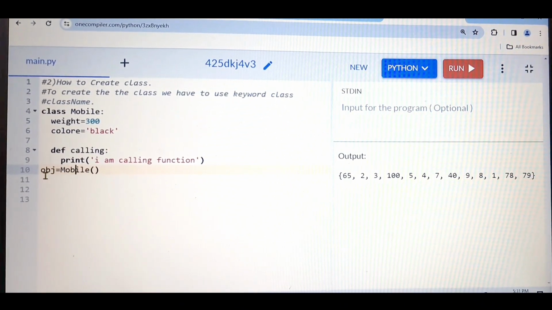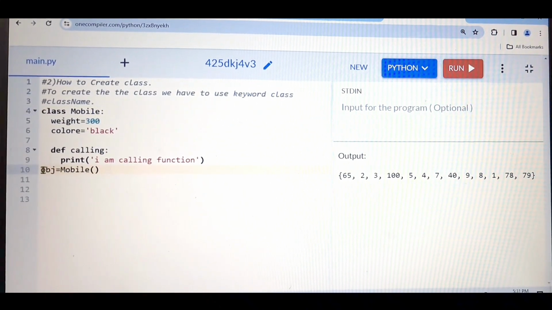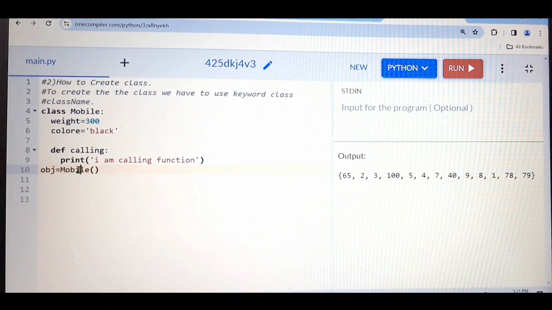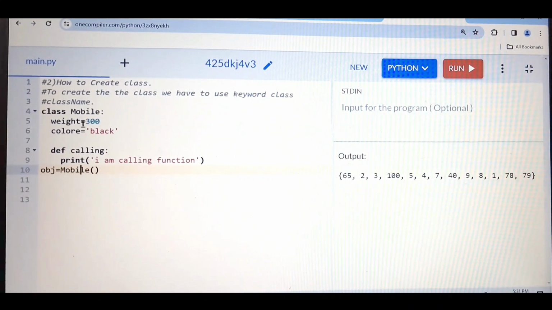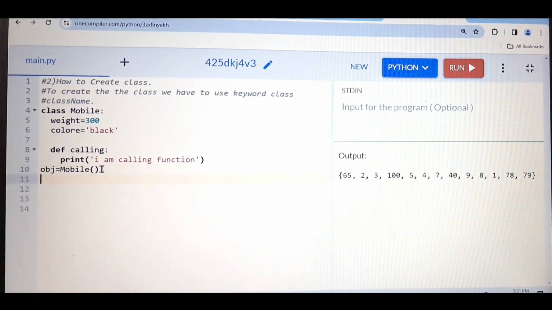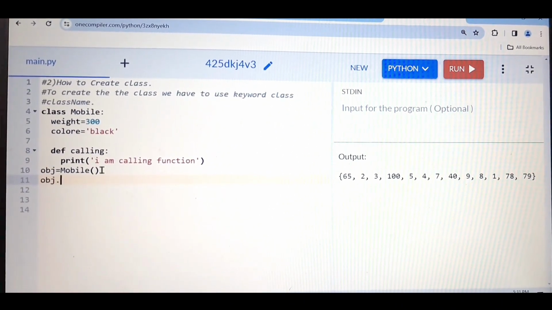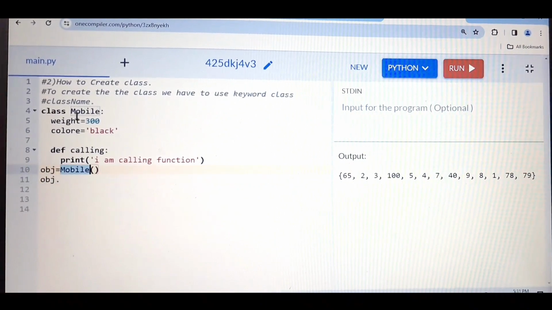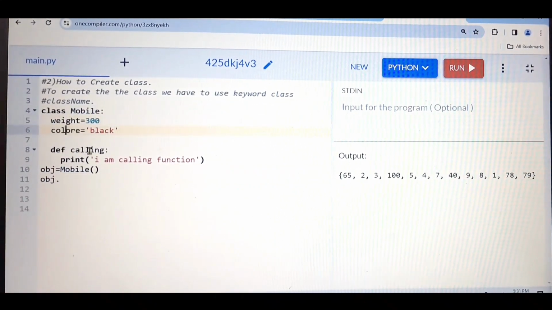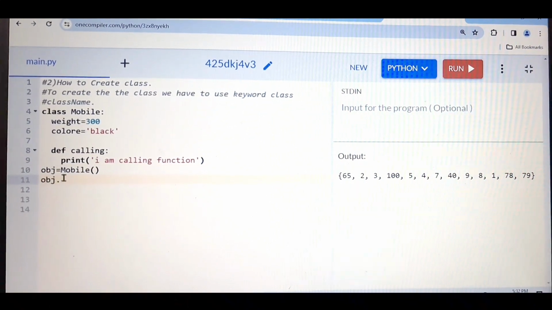So we have created the instance of the class. Whatever things are present in the mobile class, all the things are now present inside the obj. Now, as I told you, obj has all the things which are inside this mobile, and mobile has weight, color, calling function, whatever things. So now I want to access the weight.